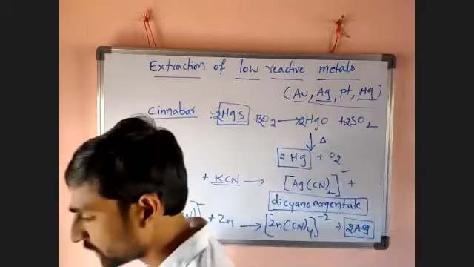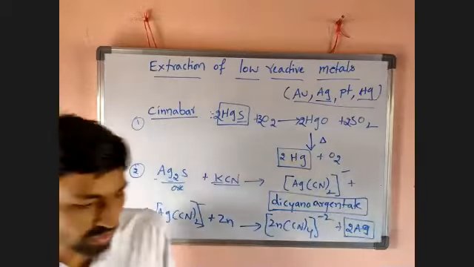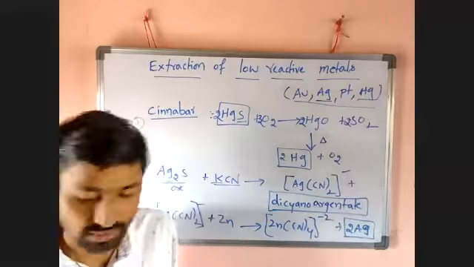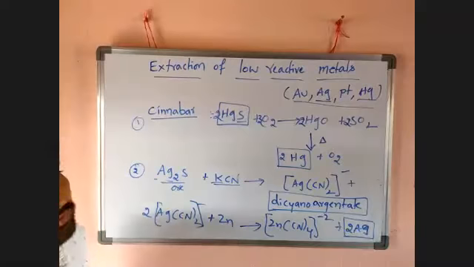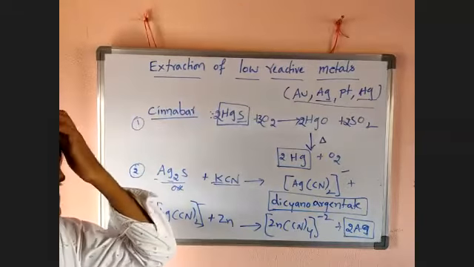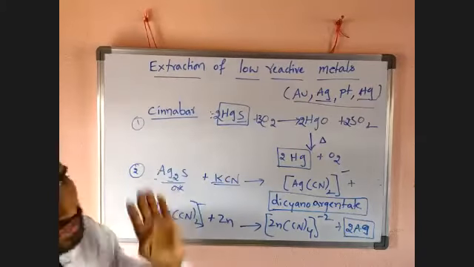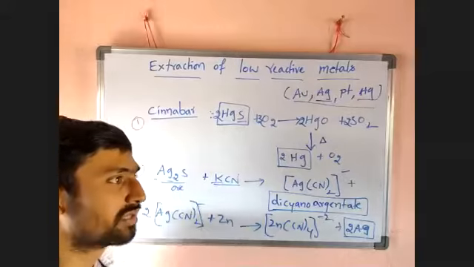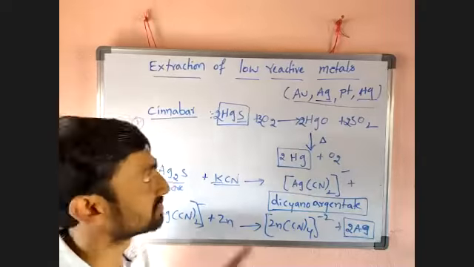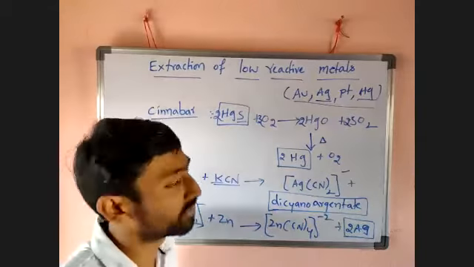So there are three methods: concentration of ore or dressing, next, extraction of crude metal, and next, purification of metal. In the extraction of crude metal, there are high reactive metals, moderate reactive metals, and less reactive metals. The first two cases we already discussed. The last case is extraction of low reactive metals.